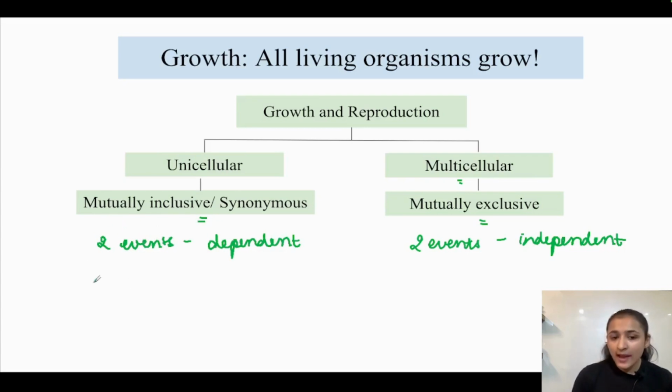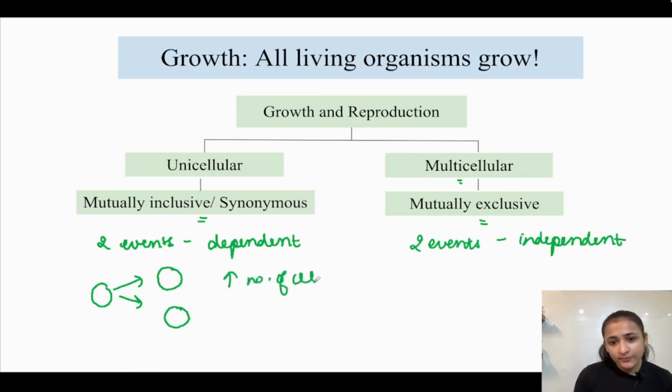Okay, so as we saw in the previous slide, the bacteria is dividing into two daughter cells. Okay, so here what is happening? Growth is happening because we are seeing increase in the number of cells. Okay, and also cell mass was increasing when the cell increased in size and ultimately divided into two daughter cells. So in between, the cell mass was also increasing. So increase in cell mass and increase in number of cells, both can be considered as growth.